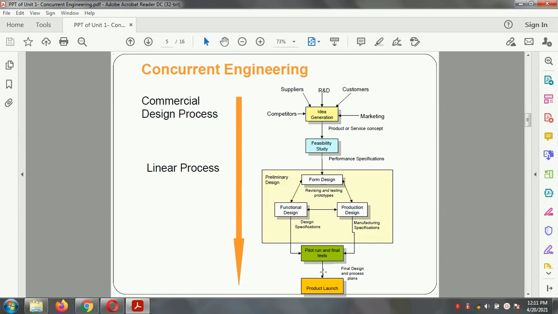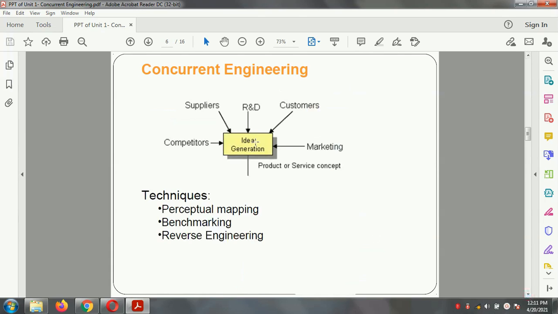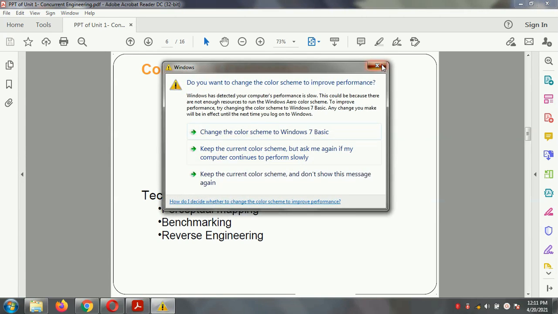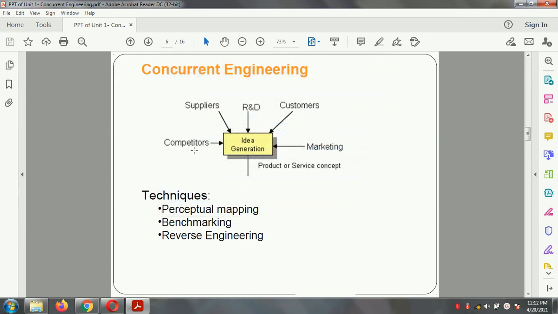Therefore, concurrent engineering is, in other words, also known as simultaneous engineering. Idea generation is related to the competitor, supplier, R&D, customer and marketing, and this technique is elaborated with perceptual mapping, benchmarking and reverse engineering.